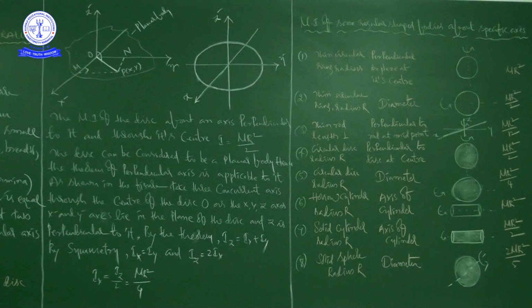As I told you, this is the information for different objects, different bodies, and about different axes of rotation. Here the body is the same, but the axis of rotation changed. Here the axis of rotation is the same, but the body is changed. Like that I discussed with you. So we discussed the moment of inertia of 8 regular shaped bodies about different axes of rotation.